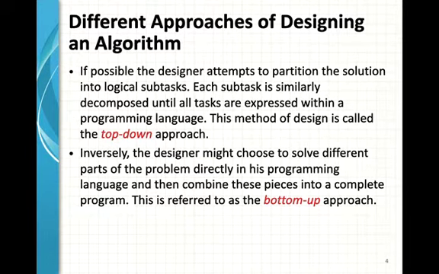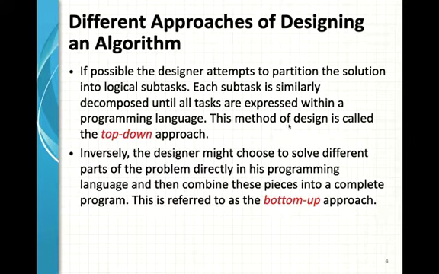Now, different approaches of designing an algorithm. Generally, there are two types of designing an algorithm. One is the top-down approach and another is bottom-up. When a big, long task appears, the designer can break it into many subtasks. Then each subtask is similarly decomposed until all tasks are expressed within a programming language.